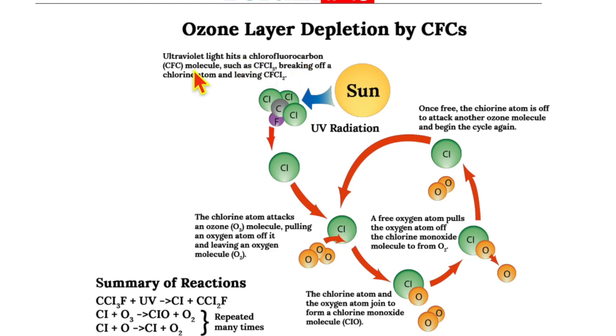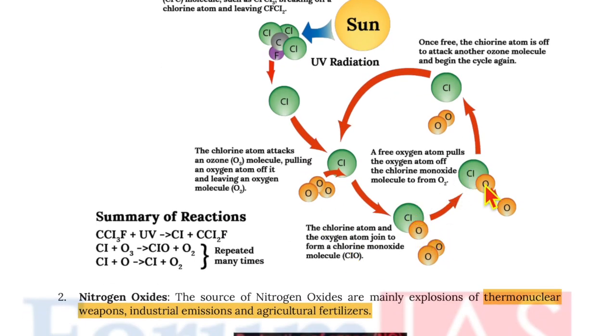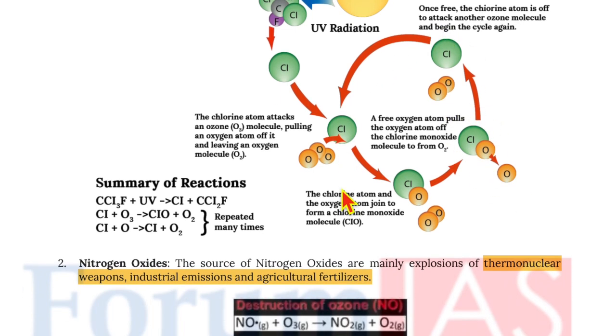Ultraviolet light hits chlorofluorocarbon molecules such as CFCl3, breaking off a chlorine atom, leaving CFCl2. Now, this free radical chlorine atom attacks an ozone molecule, pulling an oxygen atom off it and leaving an oxygen molecule. That is, O3 is broken down into O2 and OCl. Now, OCl will attract another oxygen atom and this will continue the chain. So, this would be the summary of the process.